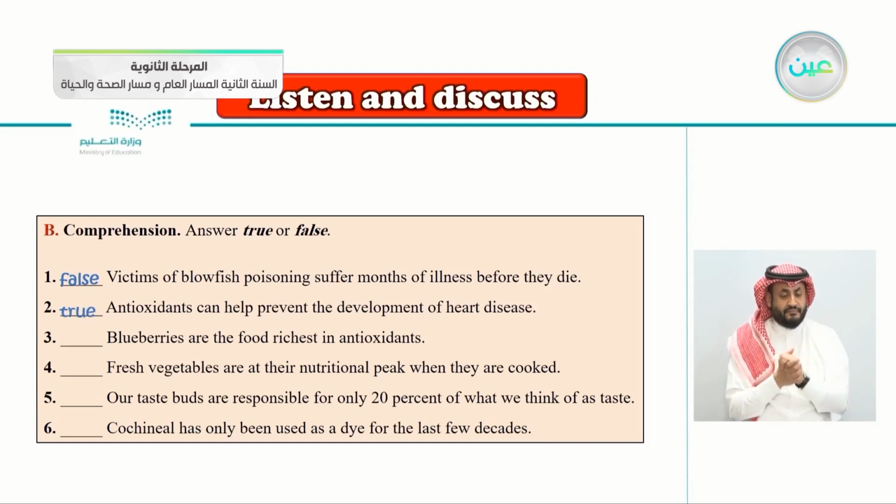It's true. Number 3, blueberries are the food richest in antioxidants. I think this is false. Number 4, fresh vegetables are at their nutritional peak when they are cooked. So they are at the nutritional peak when they are cooked. Is this right or wrong? True or false? Of course, it's false.